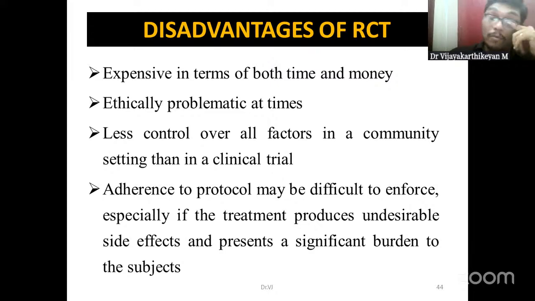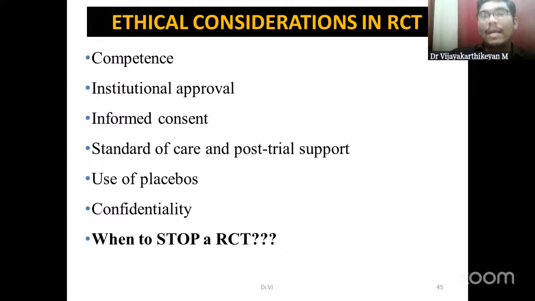Okay, so we need either a hospital environment or a controlled environment to conduct these trials. Doing it at a community level is a very tedious thing. And adherence to the protocol might be difficult in certain situations, right? If there is some kind of forced situation where an adverse event occurs, definitely we have to make sure that changes are made in those. As I told, ethical considerations definitely do exist.